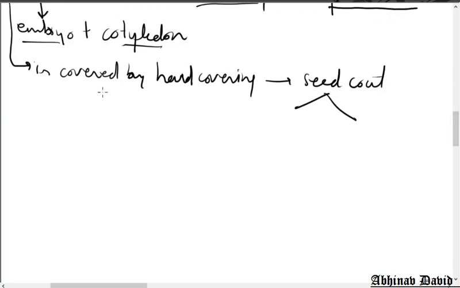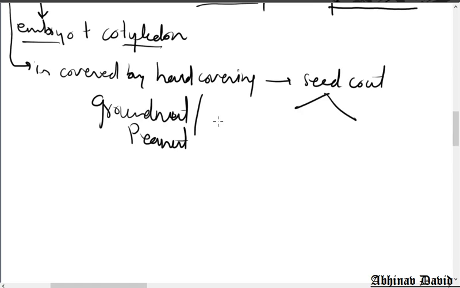Have you seen a groundnut, also called peanut? It has a hard outer covering, and inside that the seeds are there. The outer part, which is very hard, is called the testa.